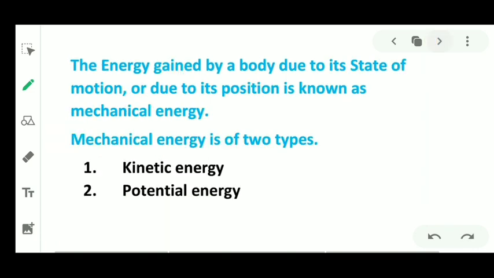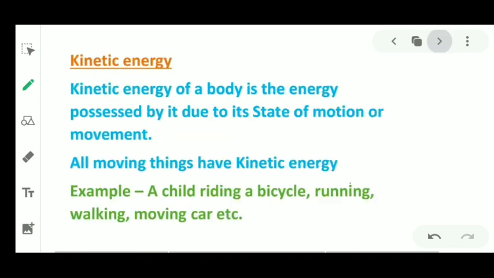Now what is another definition of mechanical energy? The energy gained by a body due to its motion or due to its position is known as mechanical energy. Mechanical energy is of two types. Number one, kinetic energy, and number two, potential energy. Let us understand what kinetic energy is.